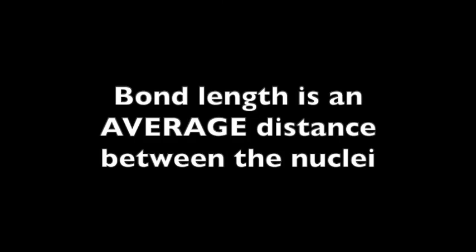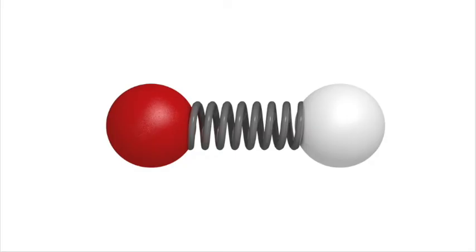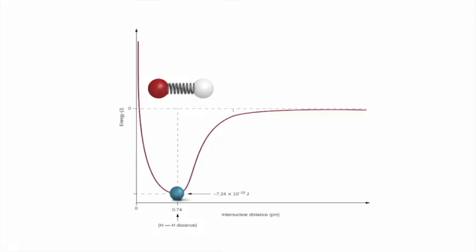Bond length is actually an average distance between the nuclei. That's because the nuclei aren't static, they vibrate. You can model it as two balls connected by a spring, stretching or compressing and going back and forth around some sort of equilibrium position. You can think of a bond as being kind of like a spring, with the bond length being the midpoint of the oscillation. If you stretch it, the potential energy goes up, and it wants to get back to that equilibrium position. If you compress it too much, the potential energy also goes up. But there's that place in the middle where the energy is just right.